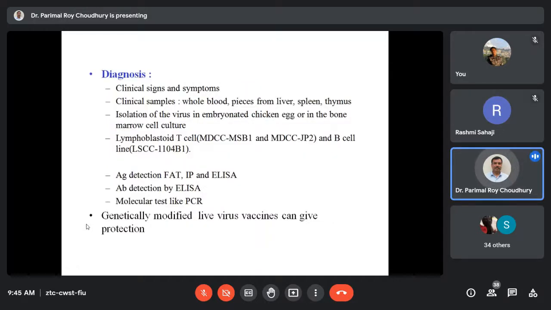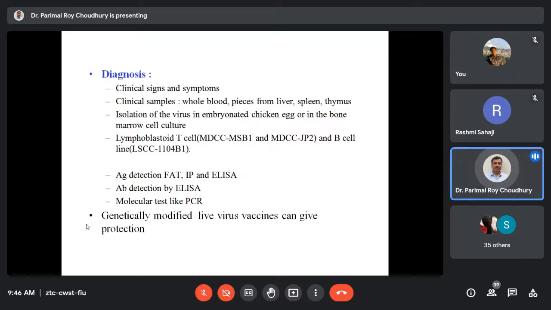So for the diagnostic approach, again, the clinical signs and symptoms, of course, will give us some information: poor growth conditions, severe anemic conditions, pale mucous membranes, and combs and wattles. Poor growth is one of the features, and gangrenous dermatitis if some birds are showing it. But this is not conclusive, so we have to confirm by isolation and identification of the organism. So obviously we have to collect different samples for detection.